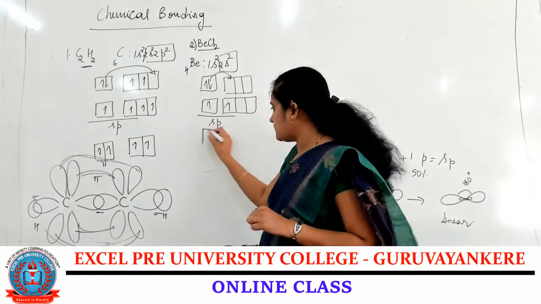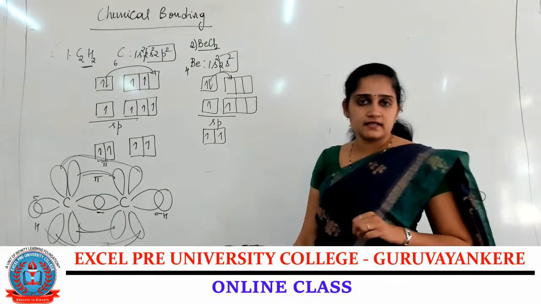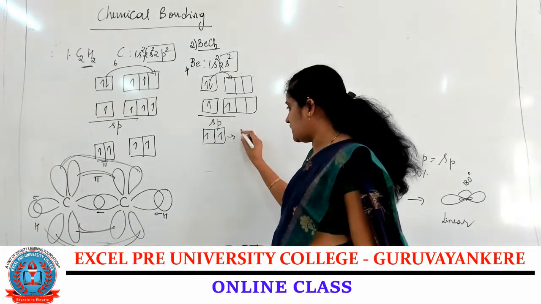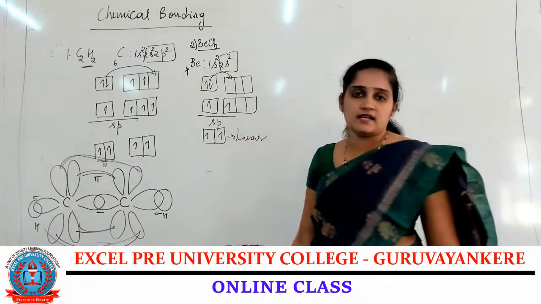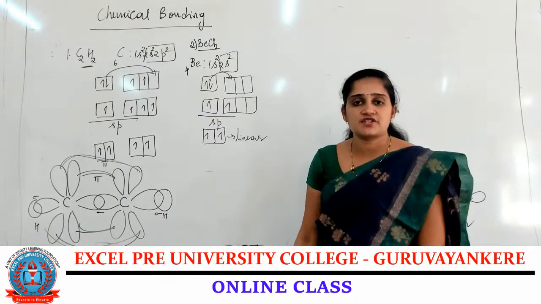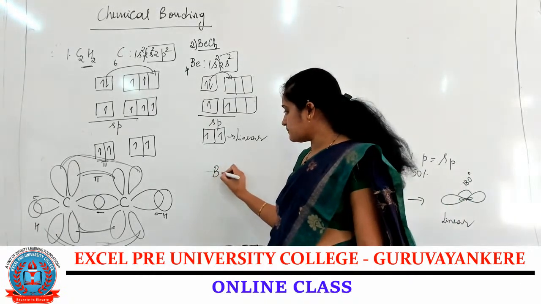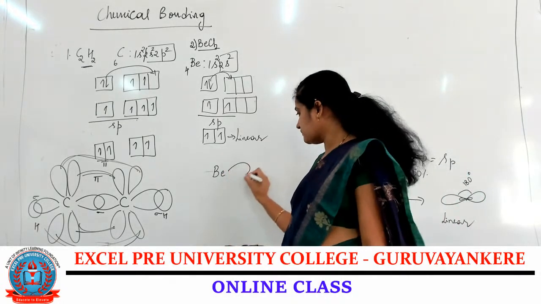After the Sp hybridization, electrons will be like this. If it undergoes Sp hybridization, geometry is linear geometry. Later on we'll study about the structure, I mean the shape of the molecule. Now let us write the orbital diagram of the beryllium.